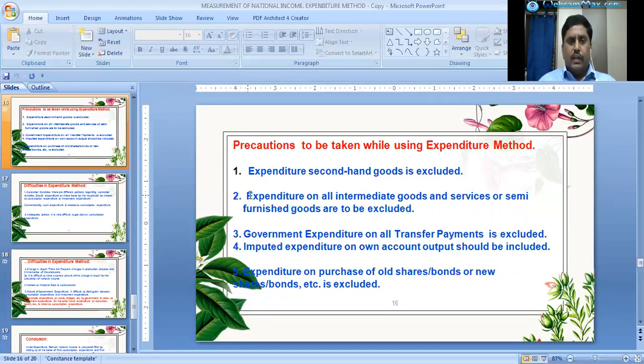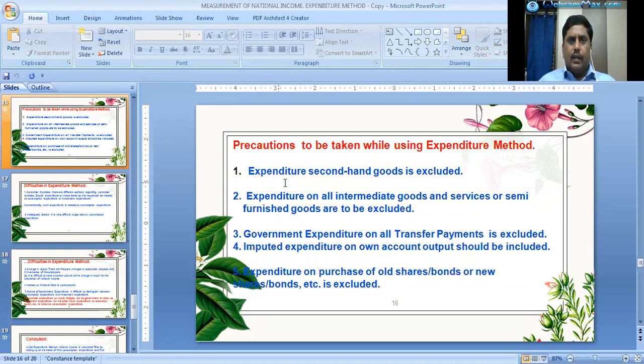First one is expenditure on second-hand goods is excluded. That means expenditure on second-hand goods is not to be included.